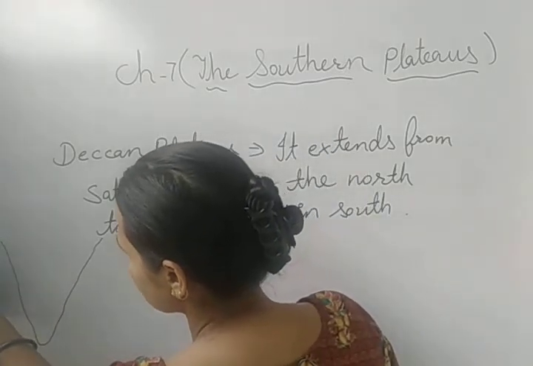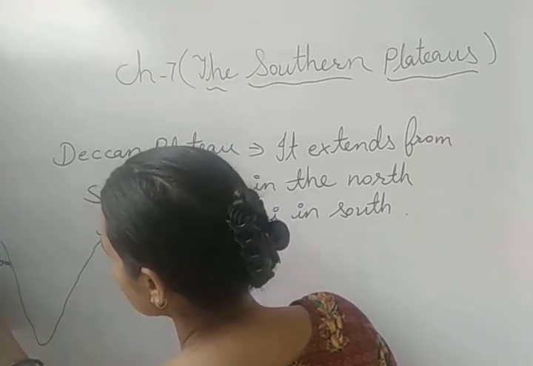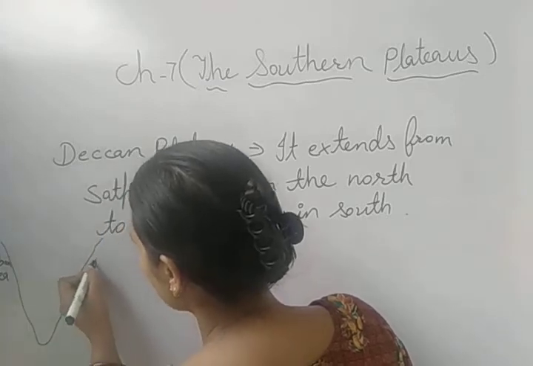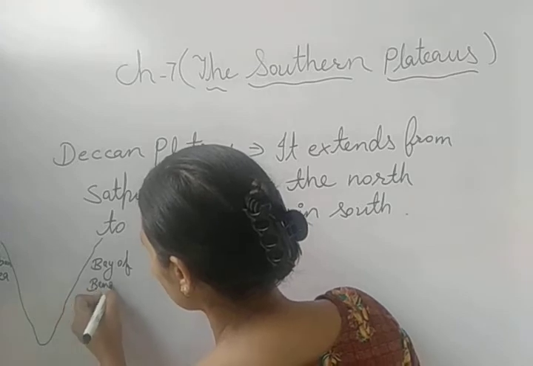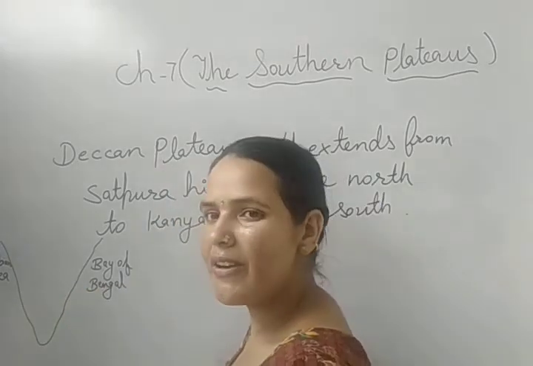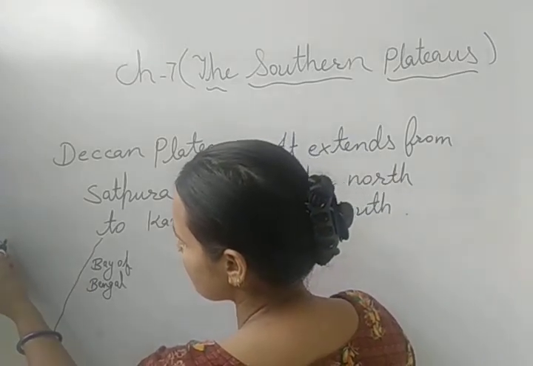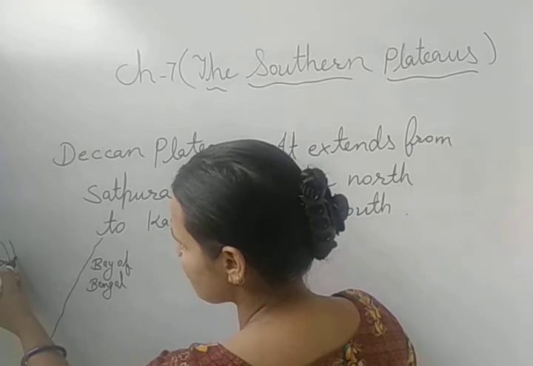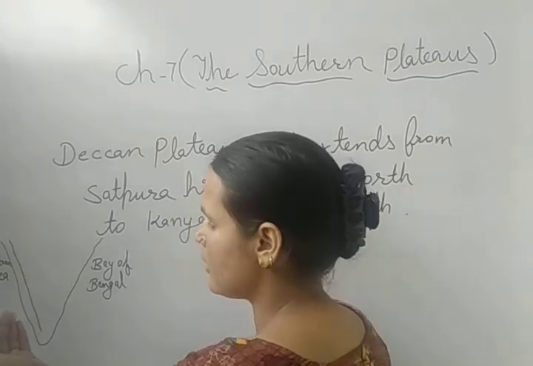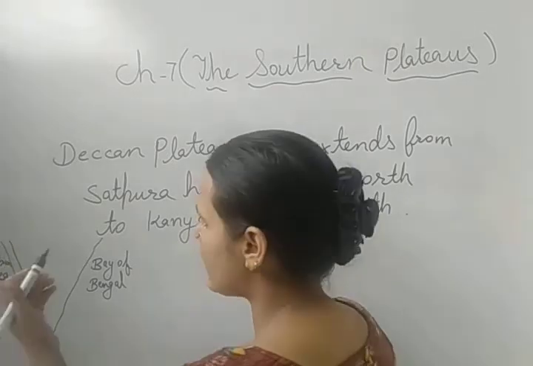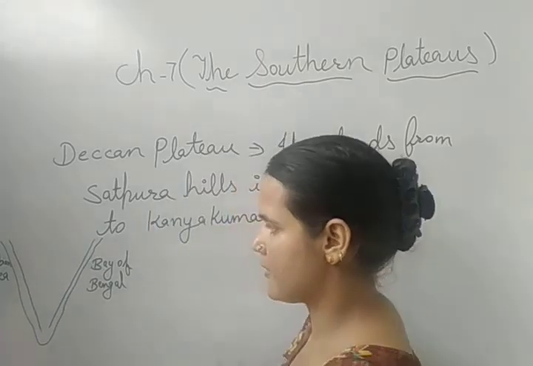Now here is the Arabian Sea, and this is the Bay of Bengal. Now where are the Eastern Ghats and Western Ghats? In the western side of our country, there are the Western Ghats. In the eastern side, there are the Eastern Ghats.